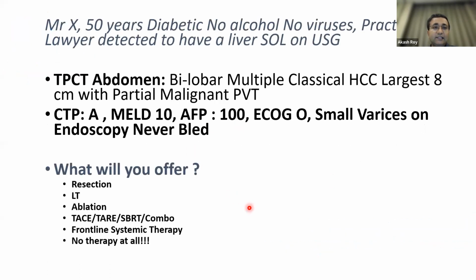So let's start off with a case. We have a 50-year-old diabetic with no viruses. He's a practicing lawyer. He's detected to have a liver SOL on USG. You go ahead, do a CT, and you find a classical HCC, which has involved the portal vein. I want to focus on the term classical HCC because we'll be coming to it in the next slide. The patient is Child A, MELD of 10, alpha-fetoprotein of 100. He's got small varices on endoscopy, and he has never bled. So the question is, what would you offer him? And as we walk through the next few slides, we'll try to answer this.